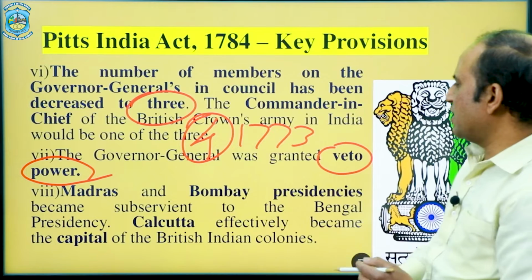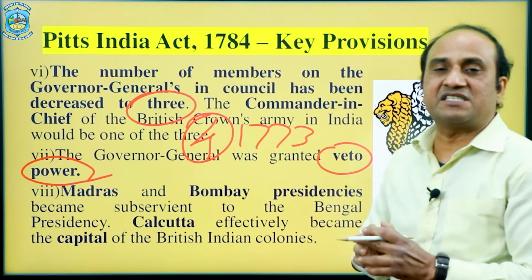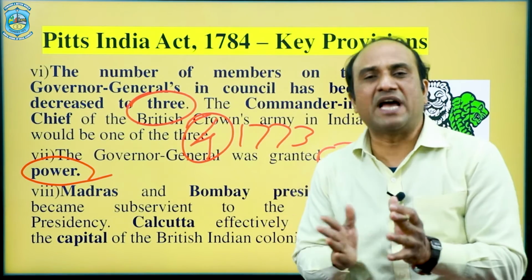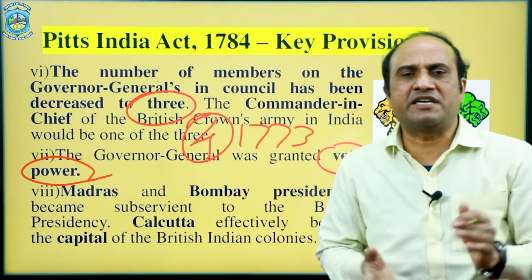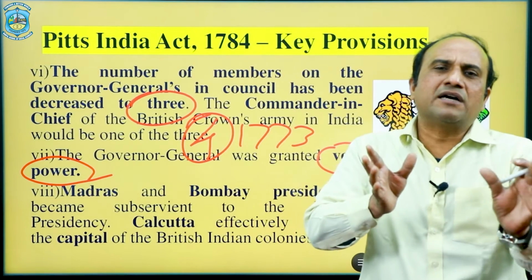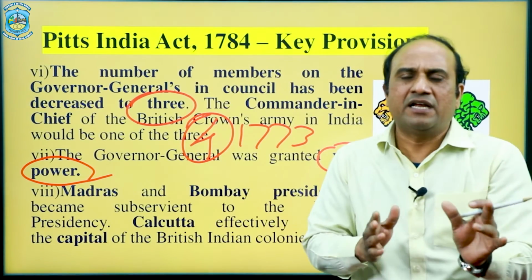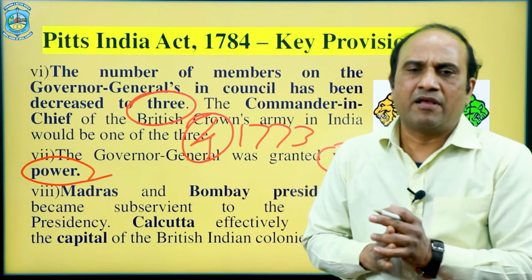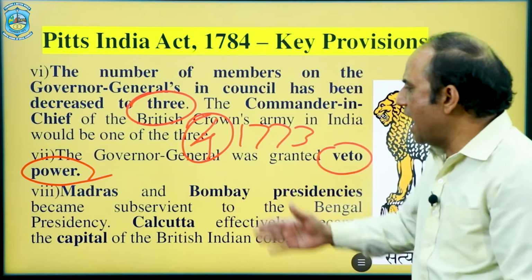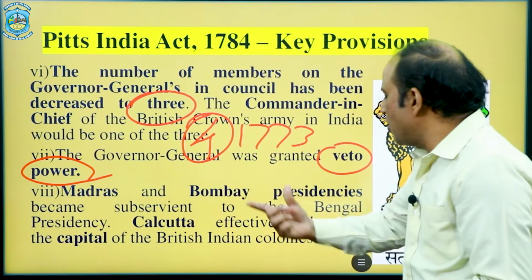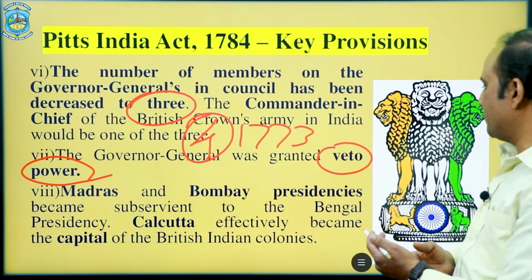Next, most important, the Madras and Bombay presidencies became subservient. Before that, these presidencies were separated, though under the British East India Company, and there was no coordination and communication among these 3 presidencies. But now the act made a protocol, and the Madras and Bombay presidencies became subservient.